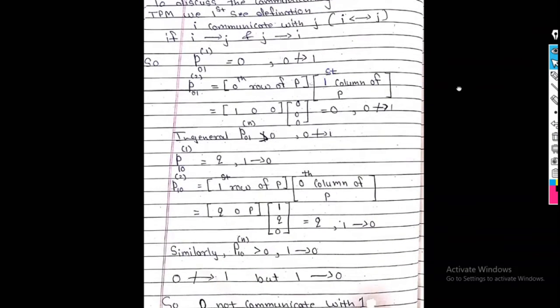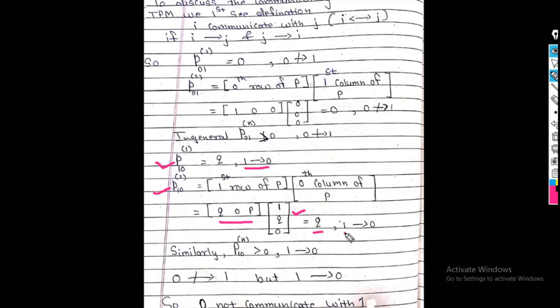Similarly, I will go for the second one. P10 raised to 1 is Q, therefore I write 1 leads to 0. P10 raised to 2 is also Q after finding the value: first row of P into the 0th column of P, so the answer is Q0P and 1Q0.